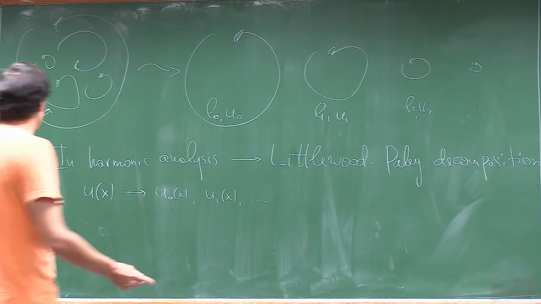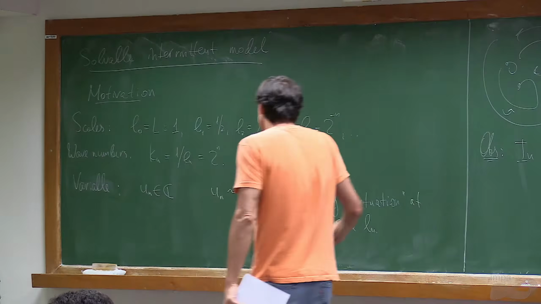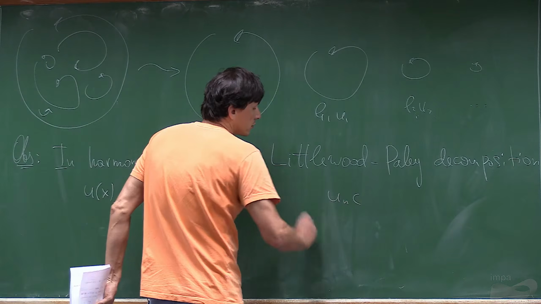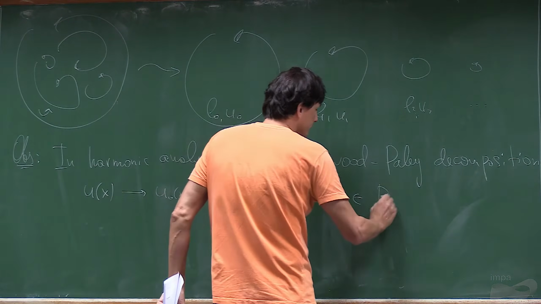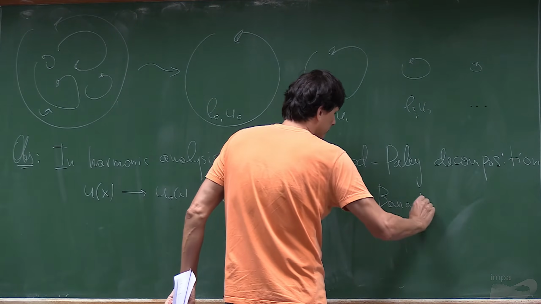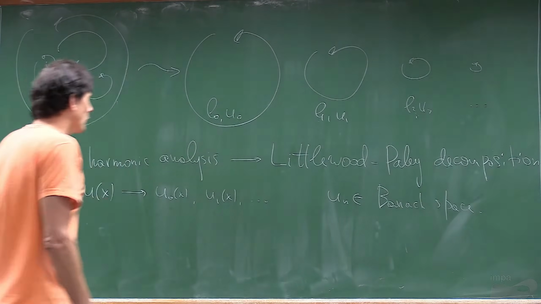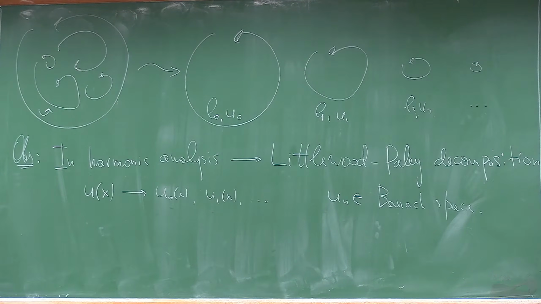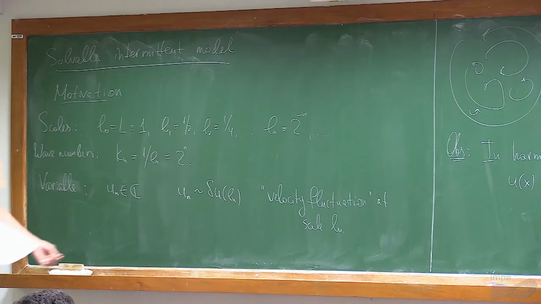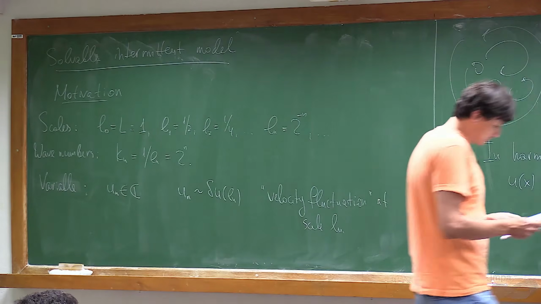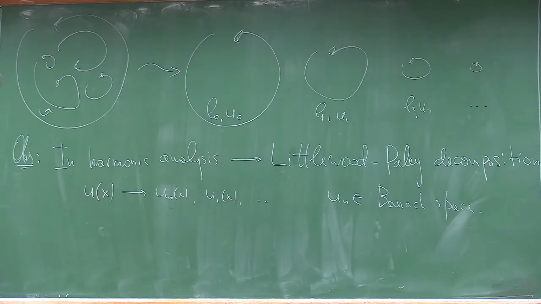So essentially, the difference from Navier-Stokes is that in Navier-Stokes, each U_n would belong to some Banach space. And here we substitute the Banach space by complex numbers. So that's a simplification, taking a smaller space, so we can solve something.